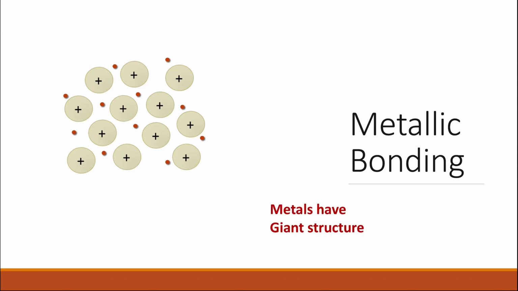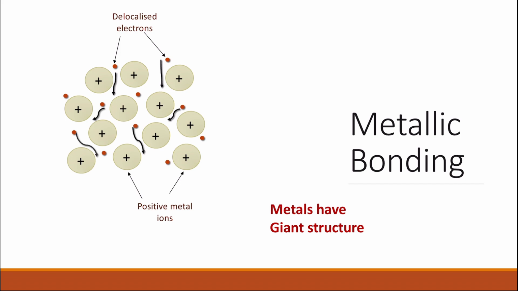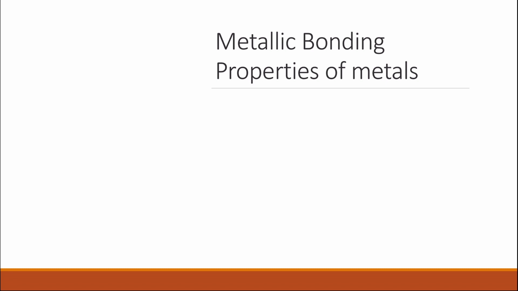Metals have giant structure. They are formed of positive metal ions and delocalized electrons. The electrons are free to move in between the positively charged ions of the metal, and the metallic bonding comes from the electrostatic interaction between the delocalized electrons and the positively charged ions. These delocalized electrons and this structure for the metals are responsible for the properties of the metals.